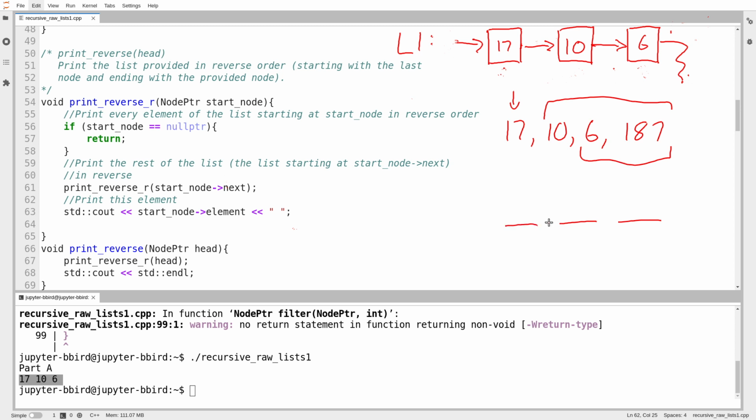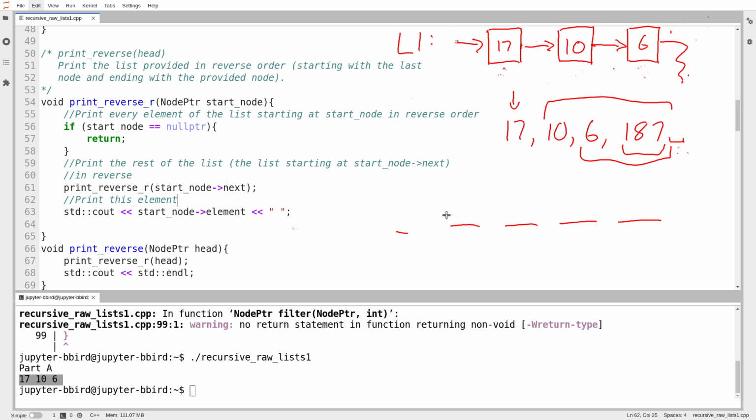How do I print this in reverse? Well, I'm going to print the 6 at the end, but I haven't gotten there yet. So first I print this in reverse. Okay, so how do I print this in reverse? Well, I'm going to print the 187 at the end, but I haven't gotten there yet. So print the rest of the list, which is just empty, in reverse. How do I print an empty list in reverse? Oh, I do nothing.